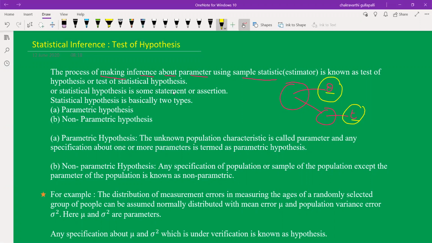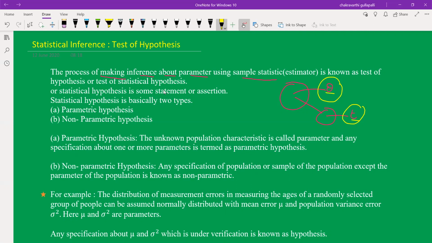The population mean is equal to some specified value. The population mean is 40. That is called an assertion or statement. The population variance is equal to 40. That is called a statistical statement. So a general statement is different from a statistical statement. These statistical statements are hypothetical statements. Based on the hypothetical situation and theory of estimation, we have to prepare some statistical statements.